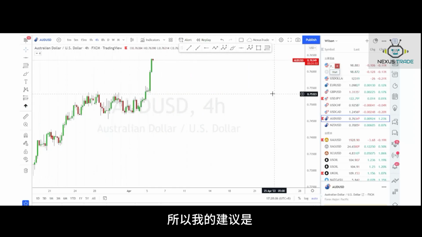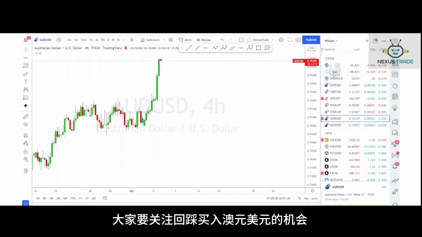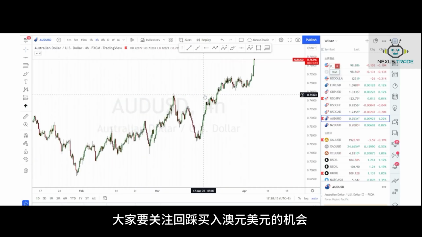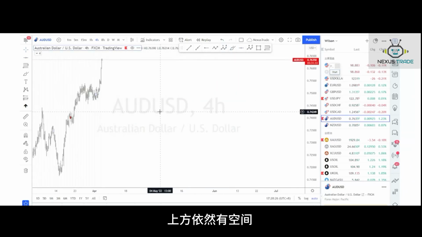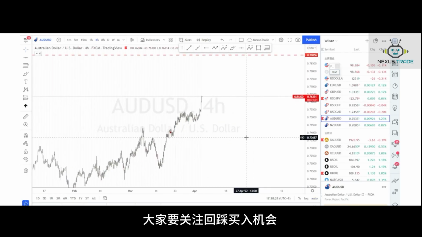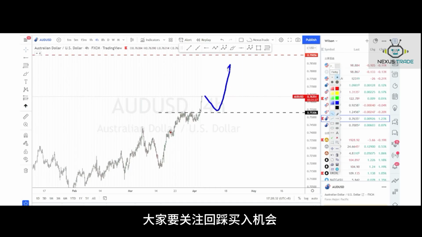So my suggestion is, as long as any pullback is given, we should continue to follow the momentum and buy AUD USD, while the upper resistance will be this structure, which is 0.79. There are still spaces over here. So you have to monitor for a pullback and continue to buy AUD USD.